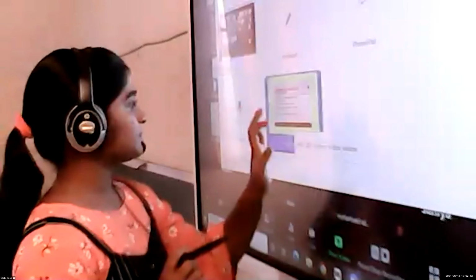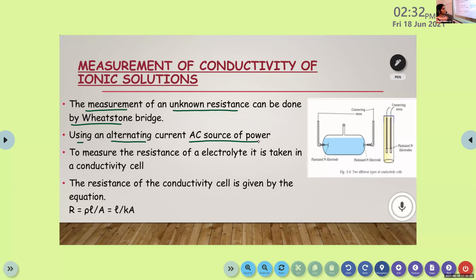First one is that we just use alternating current, that is AC source of power, instead of DC. This is the solution for the first problem. And the second one: to measure the resistance of an electrolyte, it is taken in a conductivity cell.